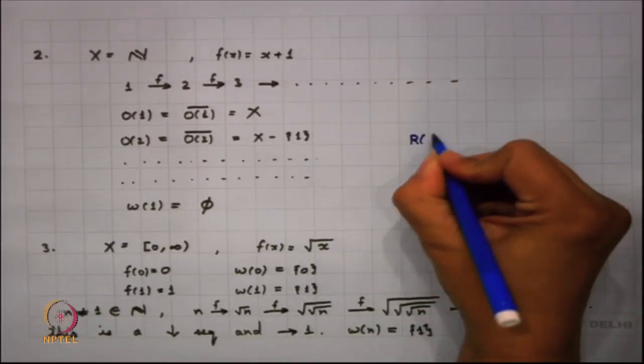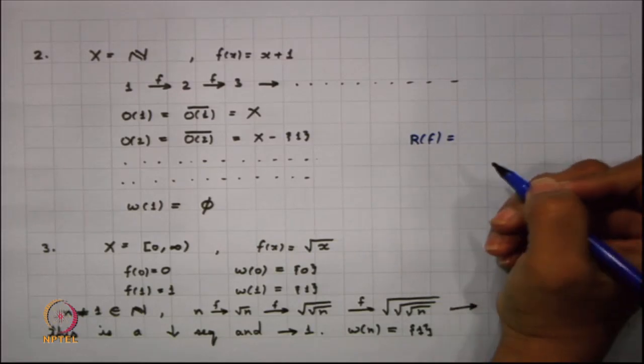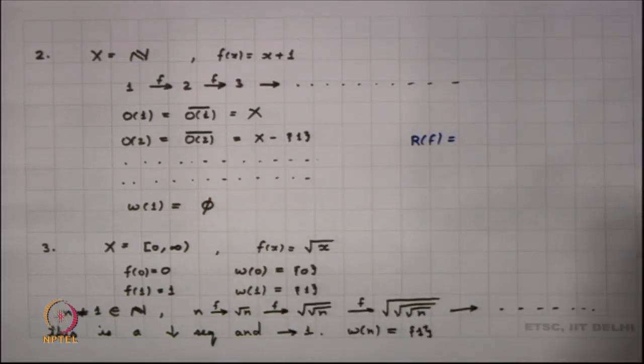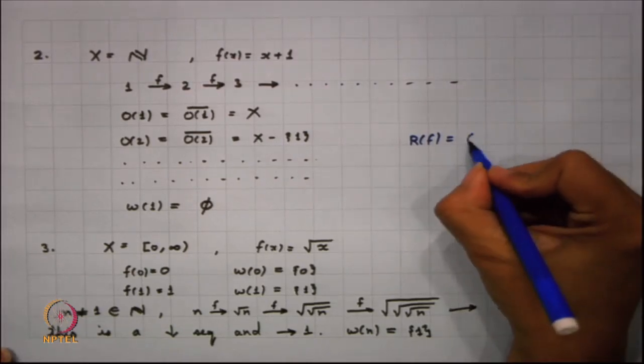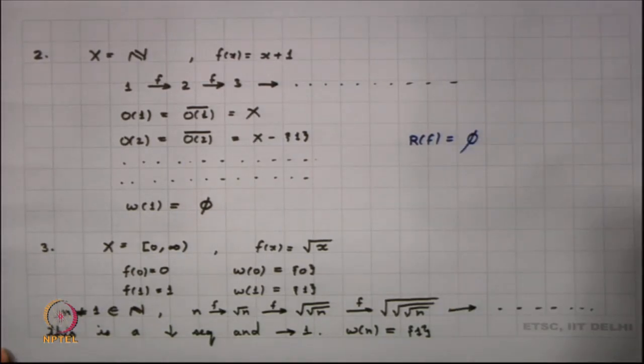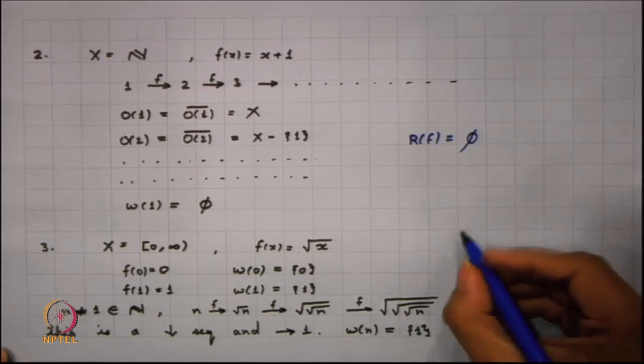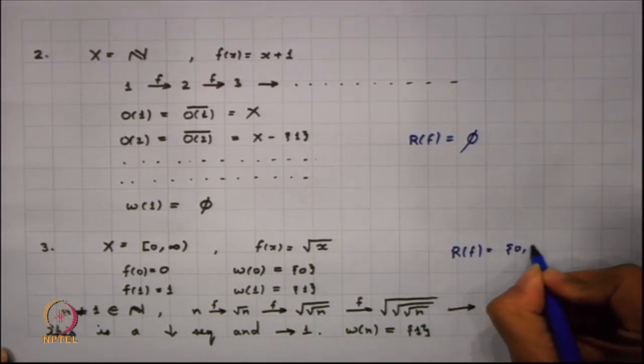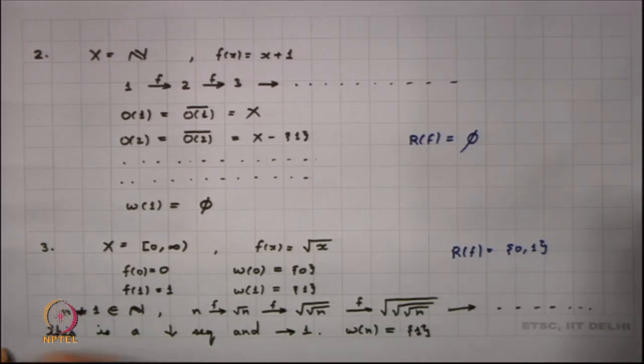What is the recurrent set in this case? Nothing comes back to itself at all. So this is the empty set here. What is recurrent here? The recurrent set here is just the set {0, 1}.